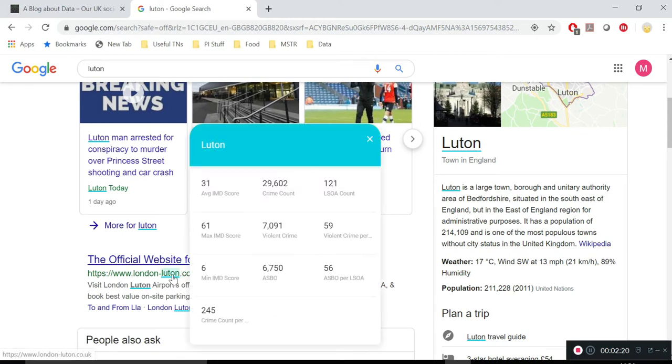So let's do the same thing. And there we can see that the crime number is a lot higher. The lowest amount of deprivation is 6, which is actually probably not correct. I need to check my data. But that gives us a summary. So really, what is that telling us?